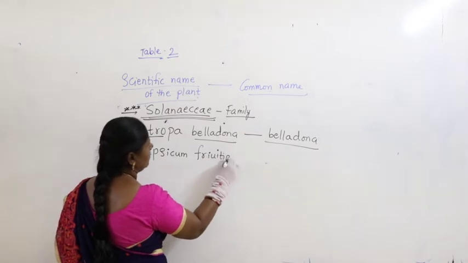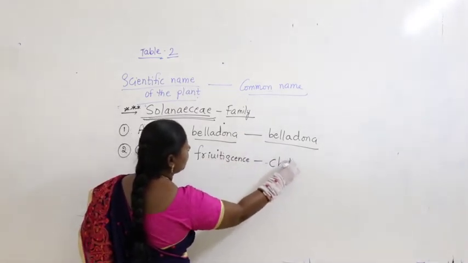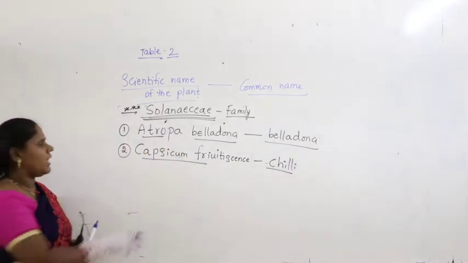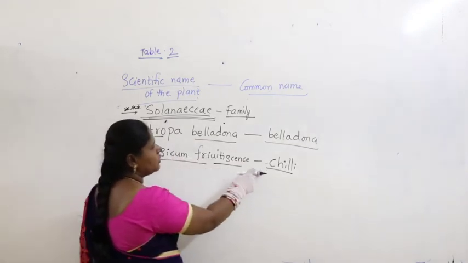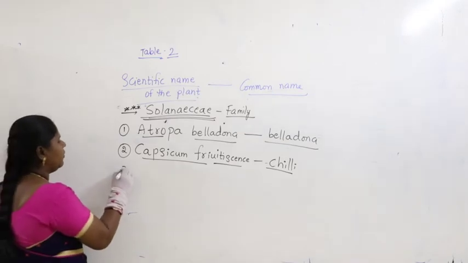Frutescens. Nothing but, you know, the common name is chili. What is that? Capsicum frutescens is the scientific name for chili. You know the chili, right? Yeah.